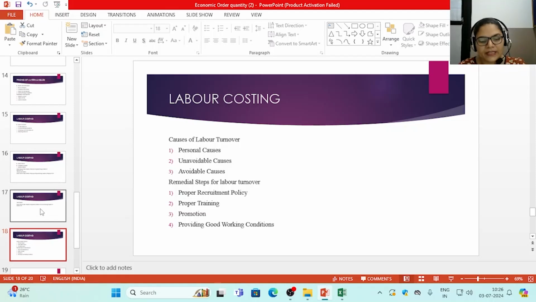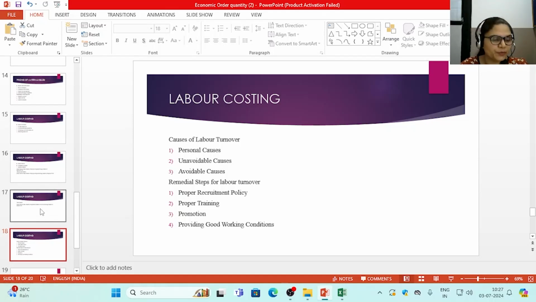So it can lead to low labor productivity. It can disrupt the regular production due to delay in recruitment. When experienced workers leave the organization and new workers join the organization, naturally the productivity of new workers will be less, and there will be more time consumed in the training and motivation of the newly recruited workers. So labor turnover is not a good sign for any organization.